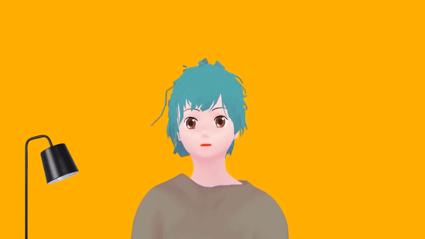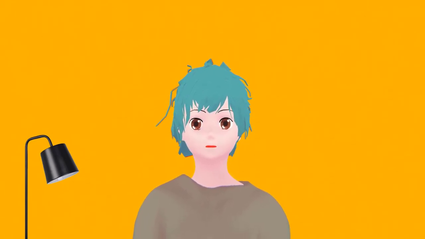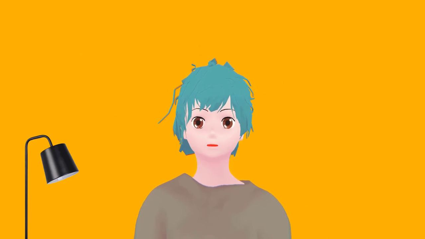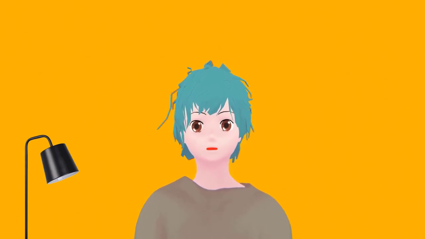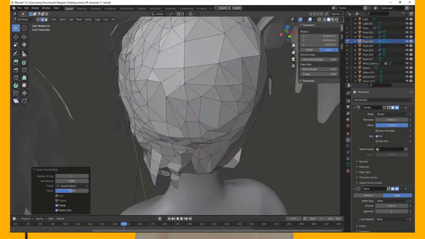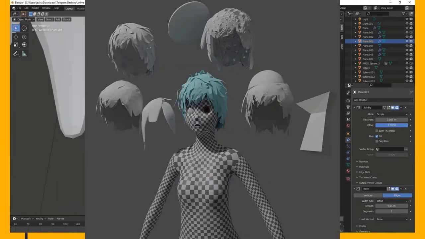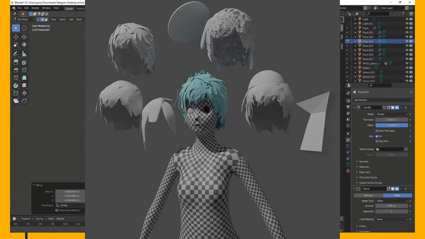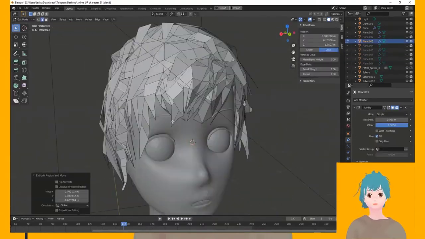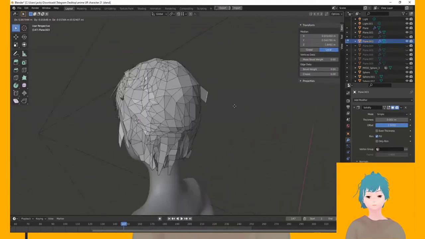So when making my character, I was pretty scared of going into the shape key area. After creating the blinking keys, I just started working on the hair, which resulted in about 5 different variations. The best way I found to create the hair that's on my character right now is to just use a single piece of geometry, so a single mesh.